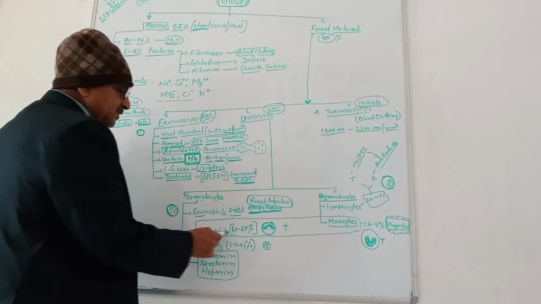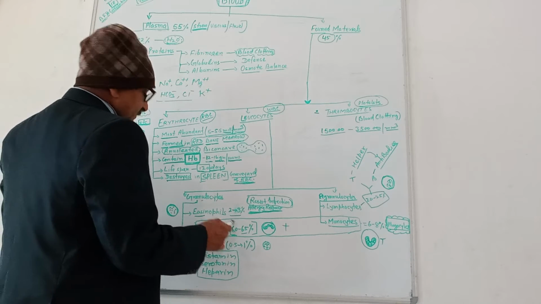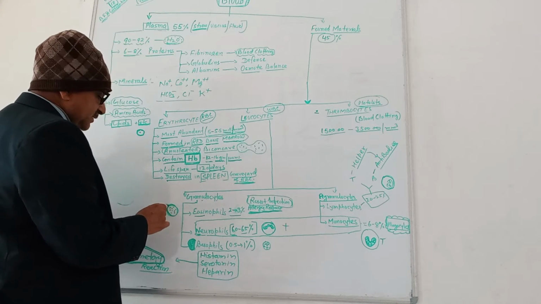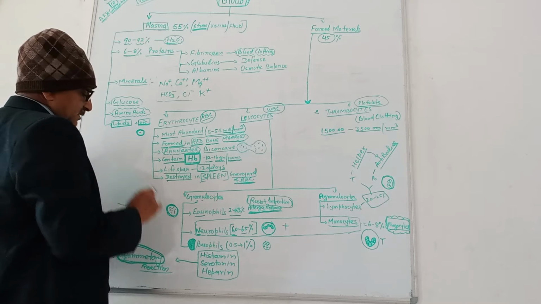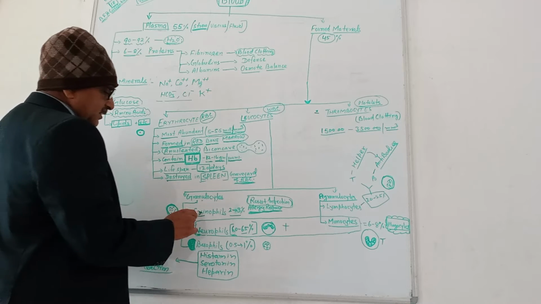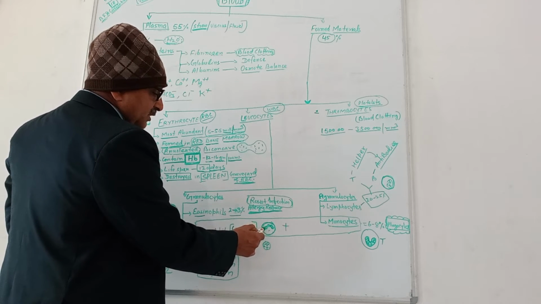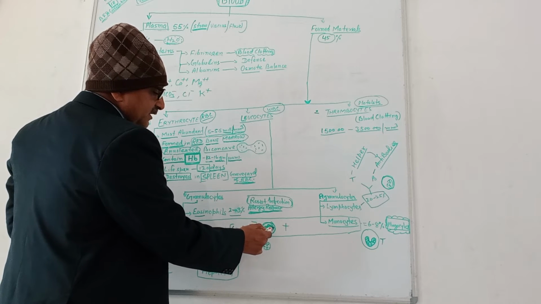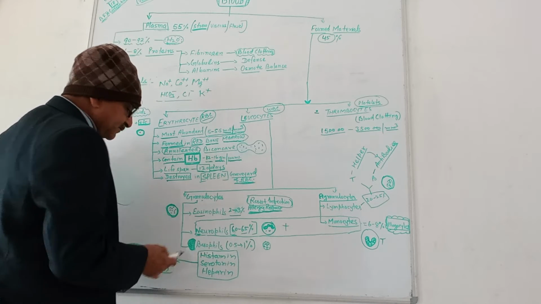Second is neutrophil, which is 60 to 65%, the maximum contribution. You can understand the relative size: this is the size of RBC, these are the WBC, the eosinophil. This one is the neutrophil size, having a multi-lobed nucleus. These are nucleated, so when the nucleus is multi-lobed, then it is nothing but a neutrophil.